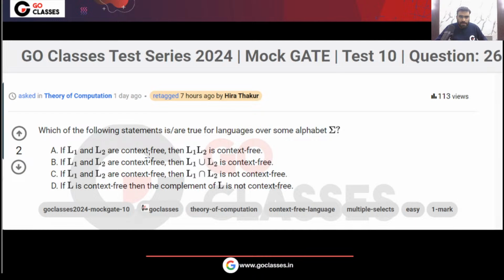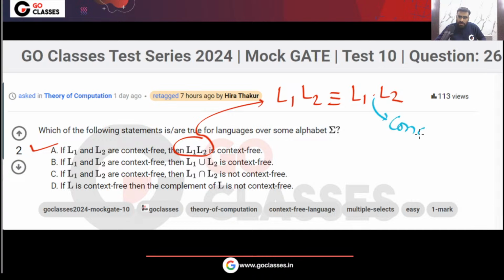Please tell me. See, context free languages are closed under concatenation and union, right? If you have two context free languages, L1 and L2, then their concatenation will be context free. So option A is correct, because this is L1 L2, that is the same as L1 dot L2. This is the concatenation operation. The concatenation of two context free languages will be a context free language. So option A is true.